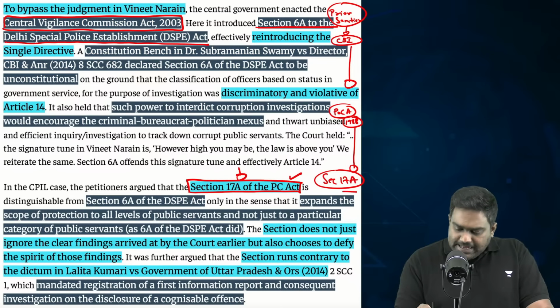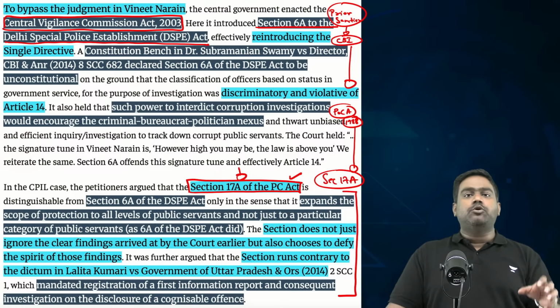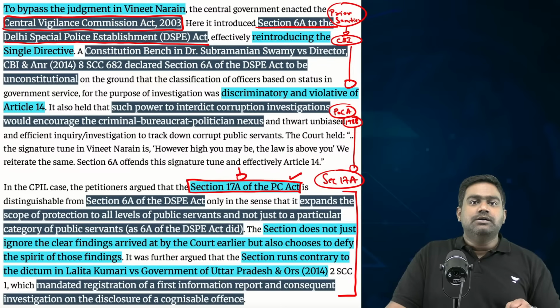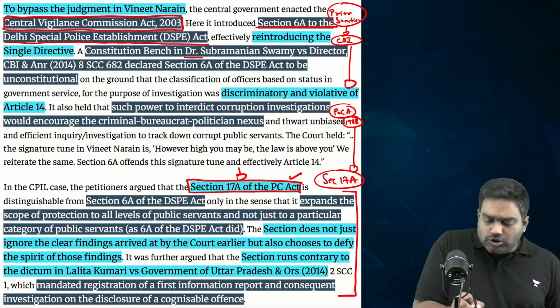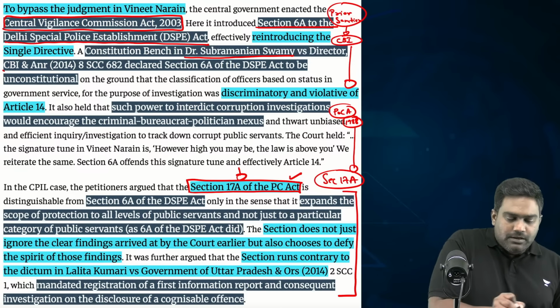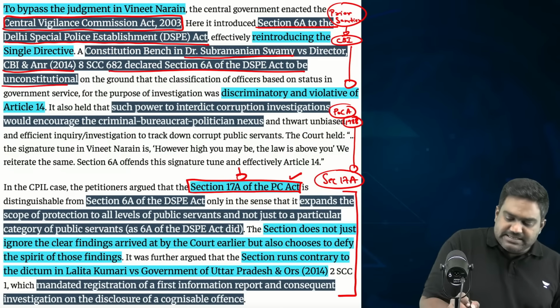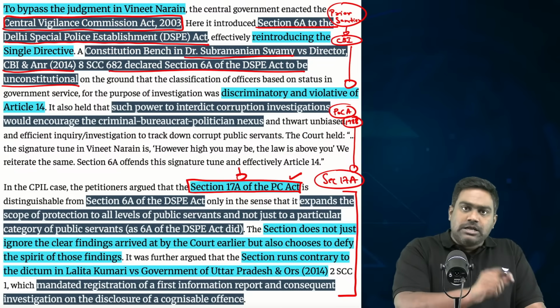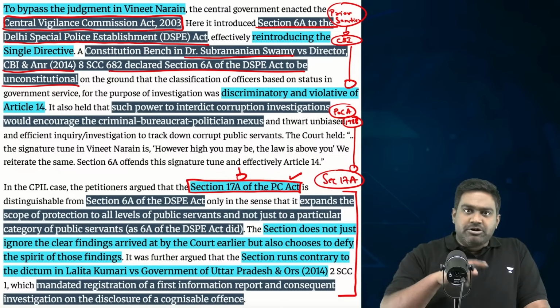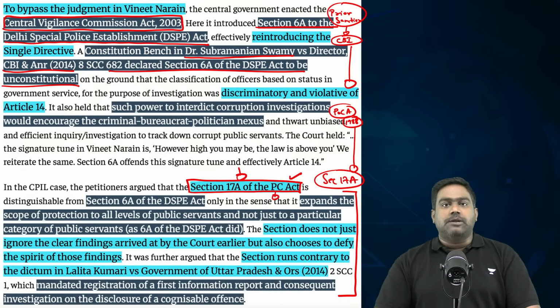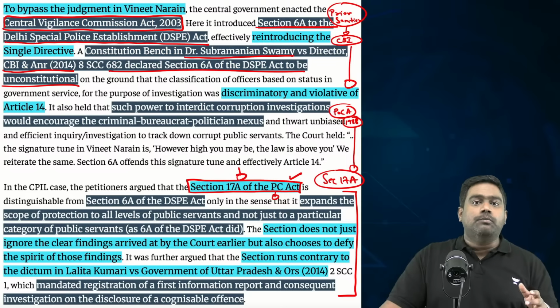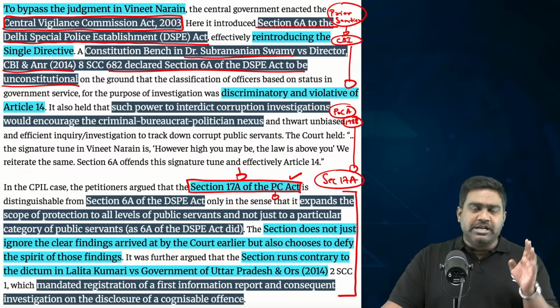So this was seen as an attempt to protect corrupt officials and corrupt politicians. And this provision has remained in the law. It was challenged in the Dr. Subramaniam Swamy case of 2014, where the Supreme Court had declared Section 6A of the DSPE as unconstitutional. So it was introduced in a different form under Section 17A of the Prevention of Corruption Act with an expanded scope covering all the public servants, insulating all of them.